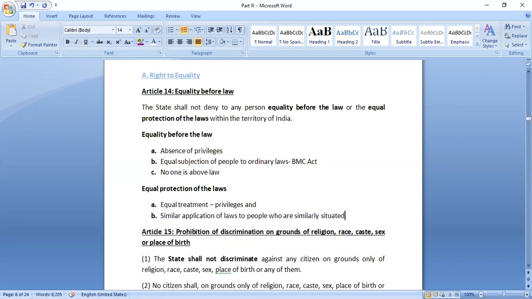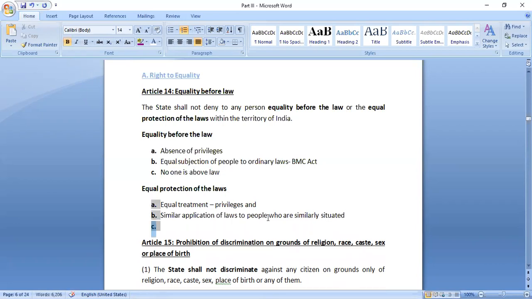Next is similar application of laws to people who are similarly situated. For example, during this time, migrant workers and all the people who are living on daily wages, the government is providing some sort of financial assistance to those people. If the government is providing some financial assistance or some benefits under any law or statute, that has to be similarly given to all the people who are similarly situated.